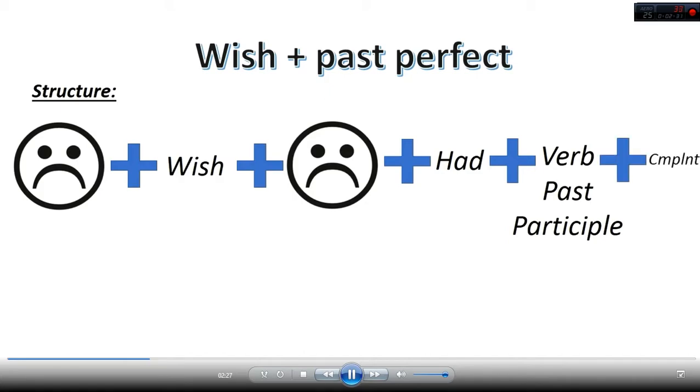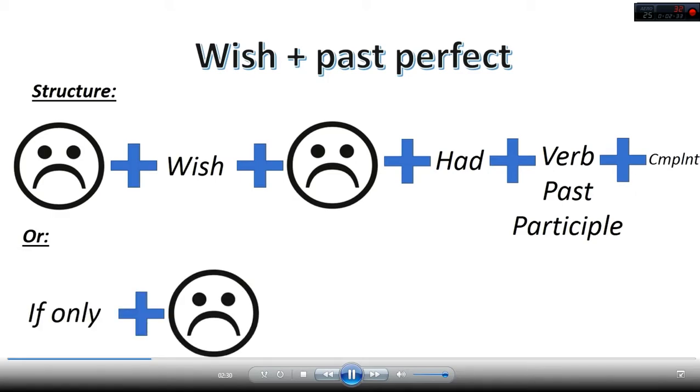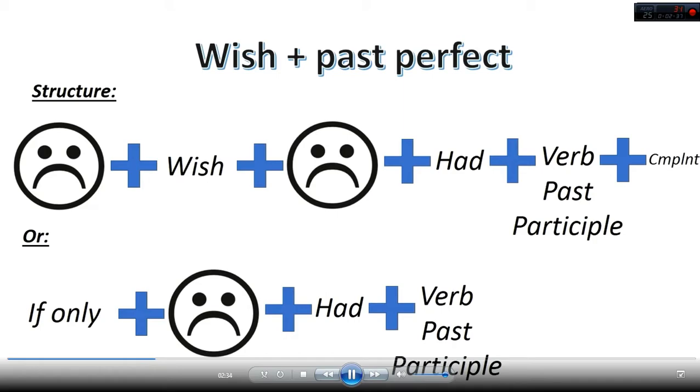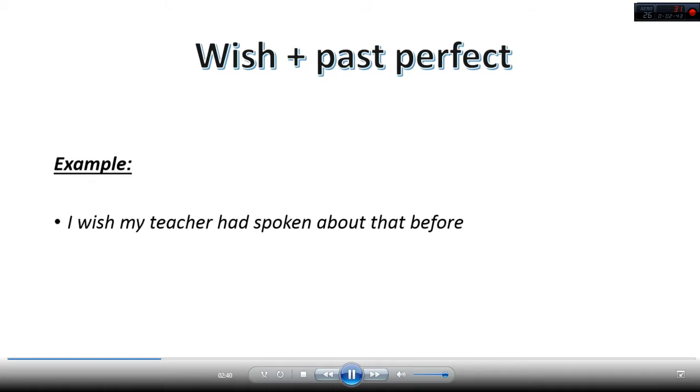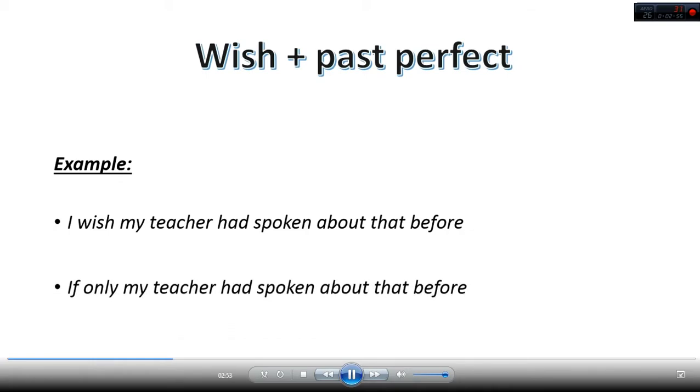We can also use if plus only plus subject plus had plus a verb in past participle plus a complement. In the first case, for example, I wish my teacher had spoken about that before. On the other hand, we can say, if only my teacher had spoken about that before.